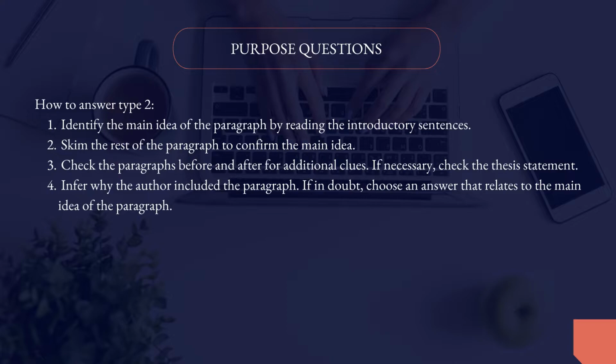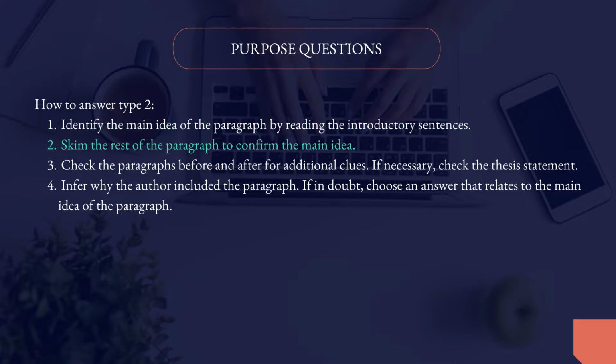Type 2. We said in type 2, they say, what is the author's purpose or aim in including paragraph 2? Here we are asked about the purpose of the whole paragraph. Let's say paragraph 2. What are the steps? Number 1, identify the main idea of the paragraph by reading the introductory sentences. Usually, the main idea of a paragraph is stated in the first or second sentence. So it's wise to read the beginning of the paragraph carefully.